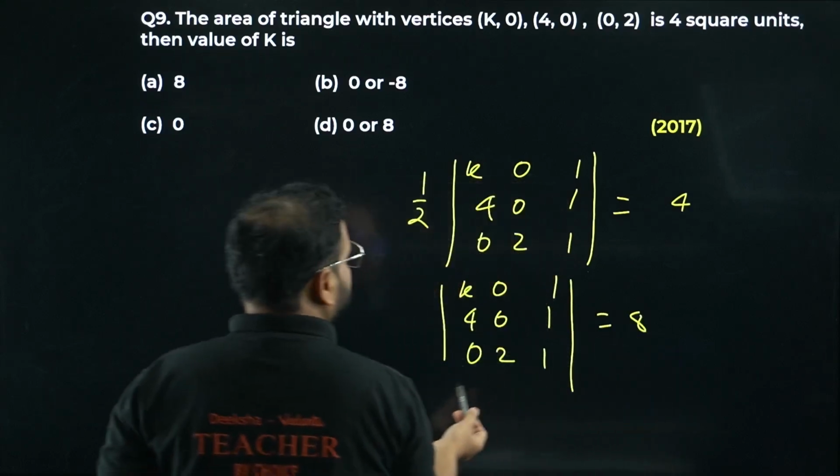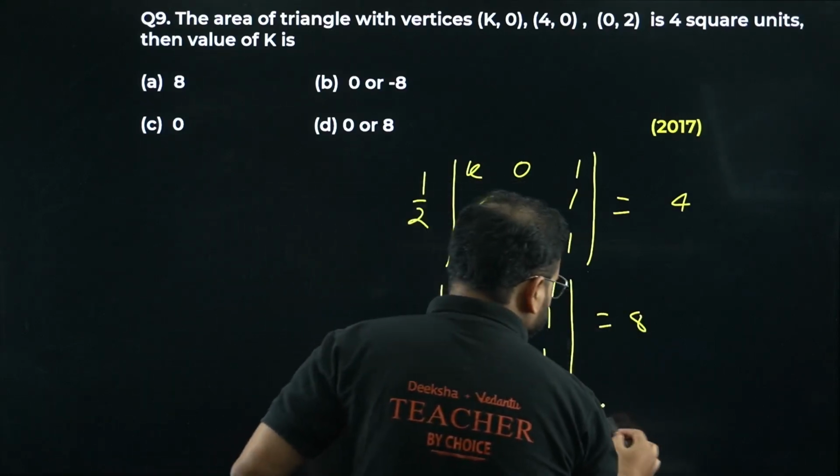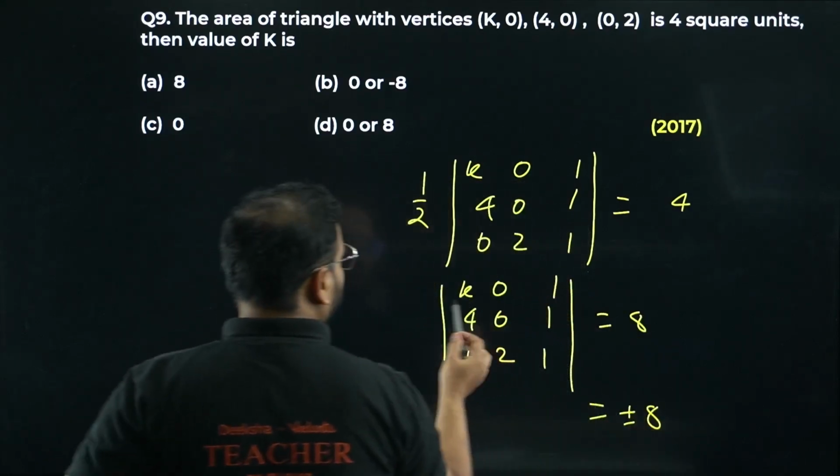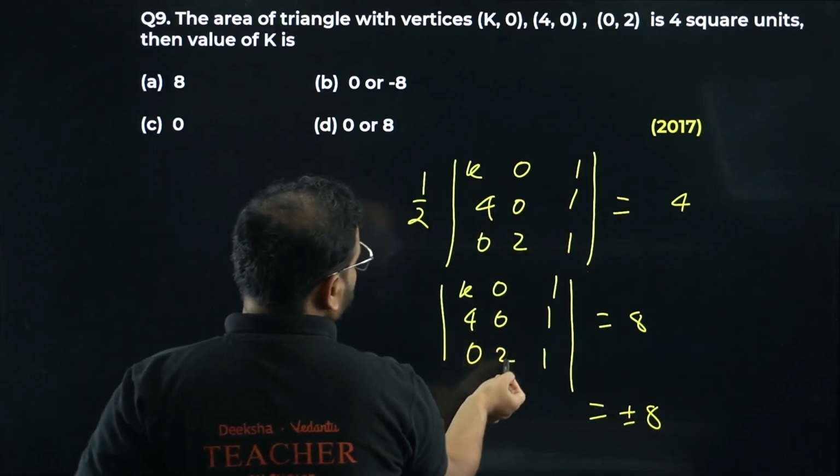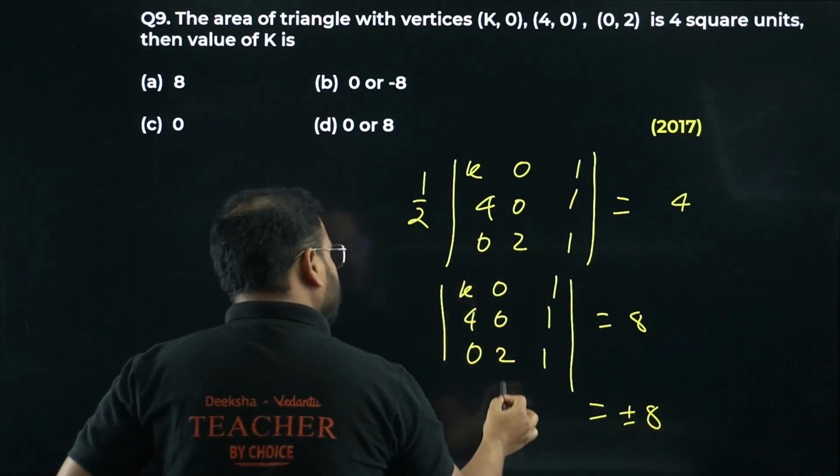If you find the determinant value, you'll have both plus minus sign on this side. Okay. What about this, sir? We have 0, 0, 2 now. So let's expand across this column.